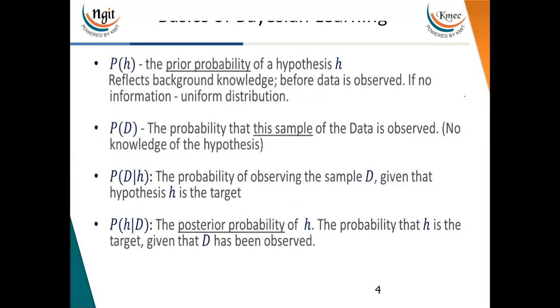Now, what are the terms in probability? P of H, the probability of hypothesis, is the prior probability. P of D is the probability of your sample data, that is the probability of evidence when you don't have any knowledge about the hypothesis. Probability of D given H means the probability of observing the data, the evidence, when hypothesis H is the target. And P of H given D is the posterior probability, that is the probability of hypothesis given the evidence.